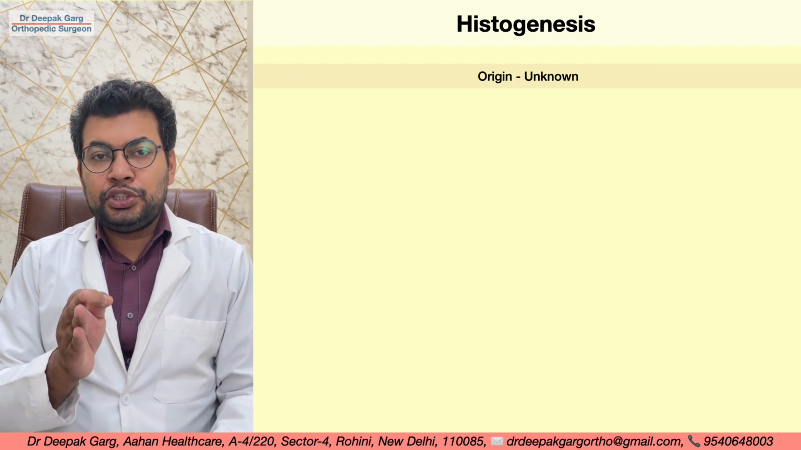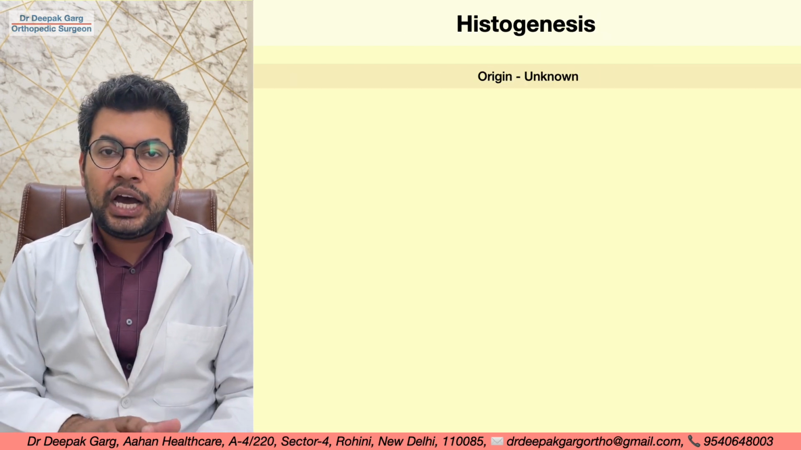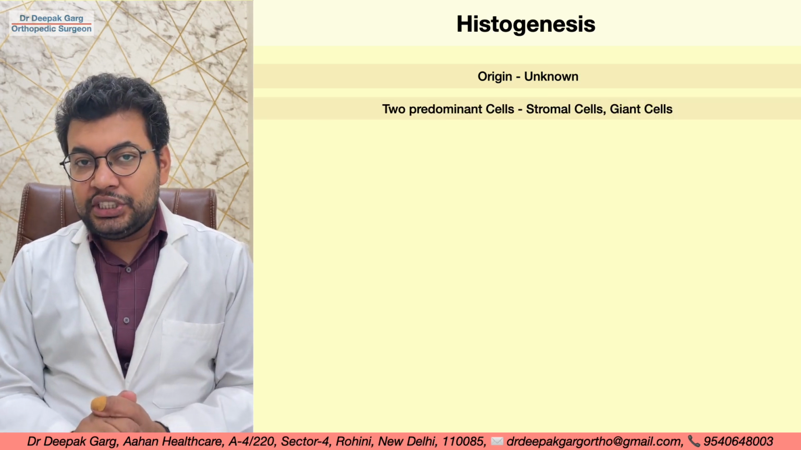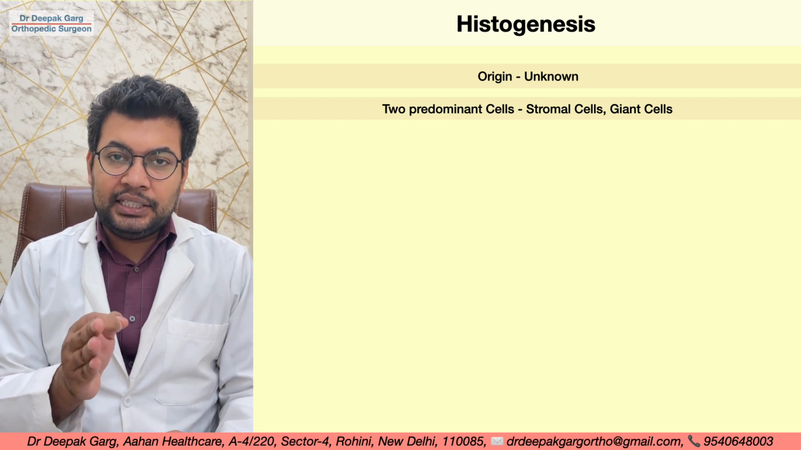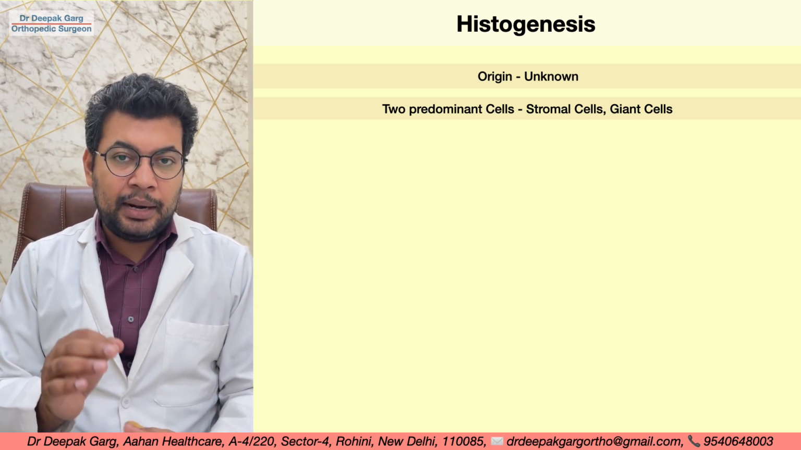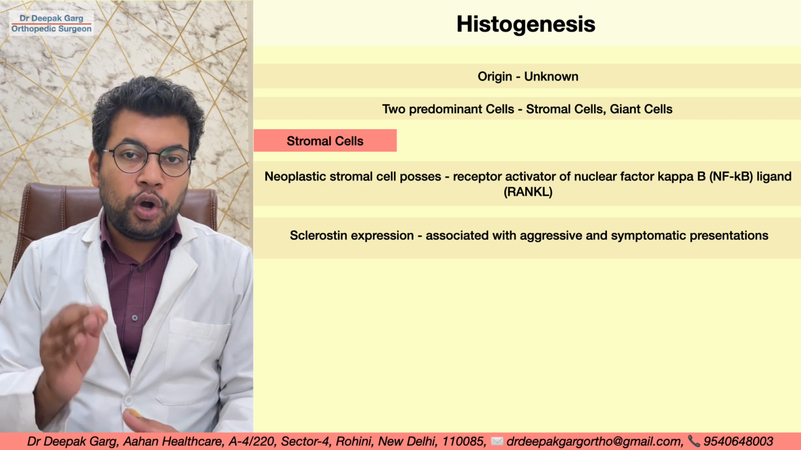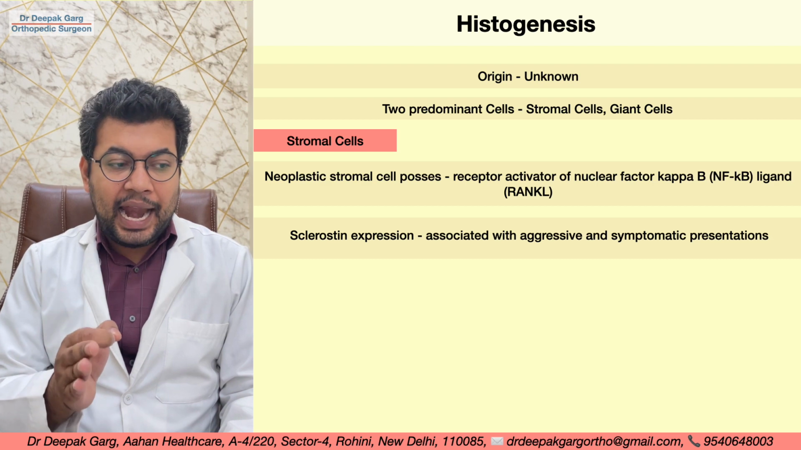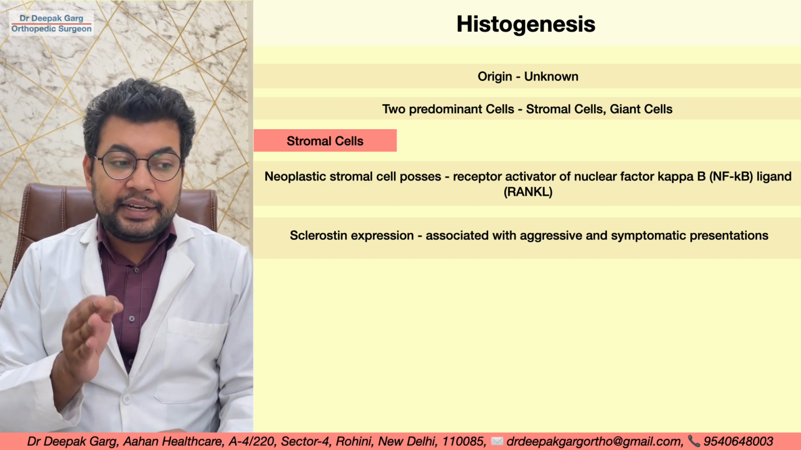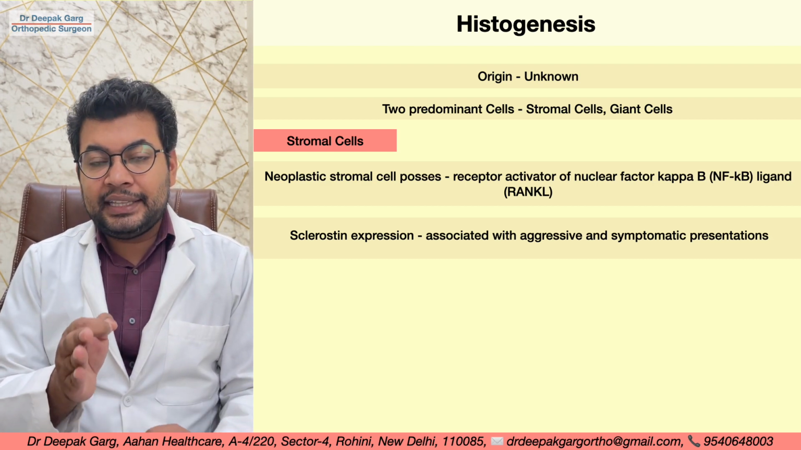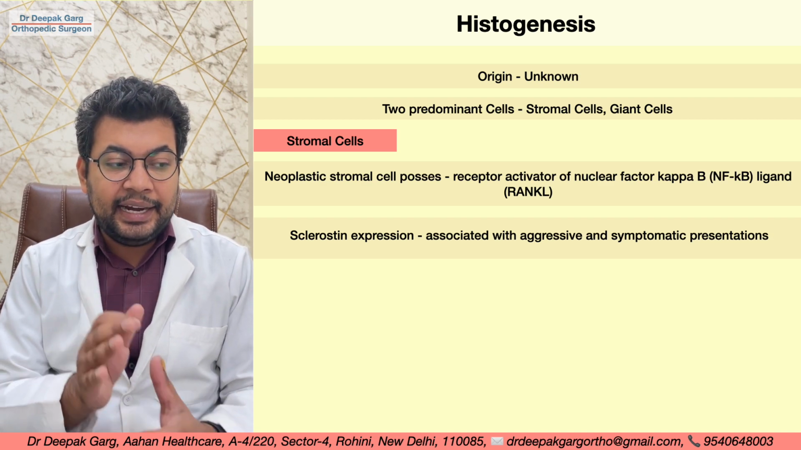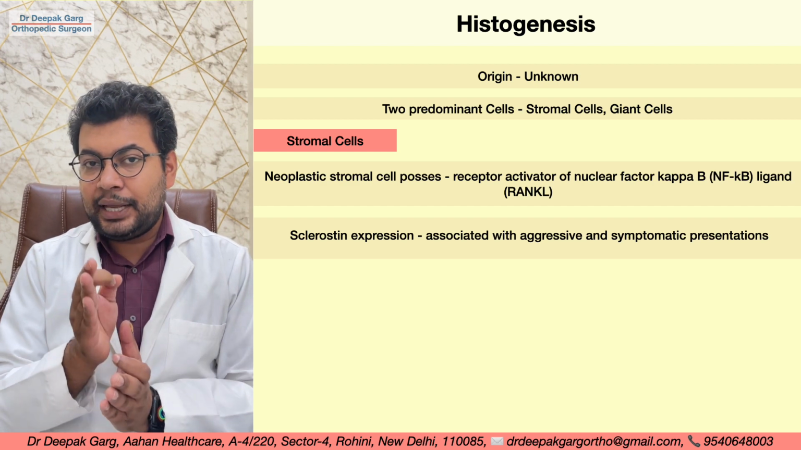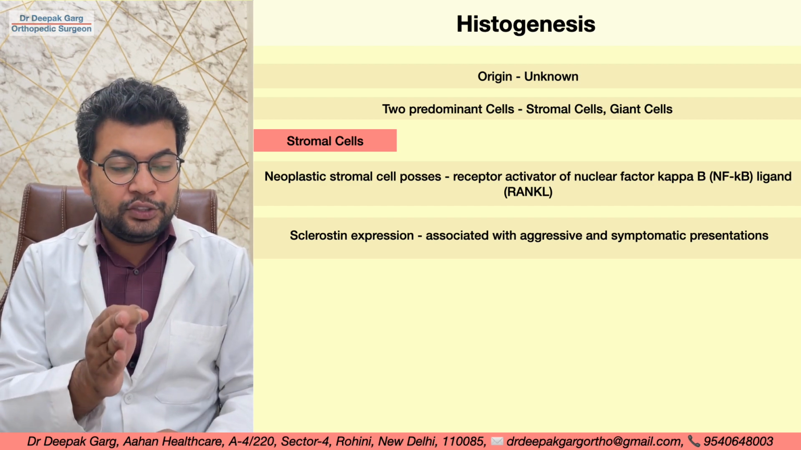So let's talk about the histiogenesis. The cell of origin is unknown, but there are two predominant cells found in GCT. One is a stromal cell and another is giant cells, which are multinucleated giant cells. Let's talk about the stromal cells. They are neoplastic stromal cells and they have receptor activator of nuclear factor kappa B. That means they express the RANK ligand and sometimes they express sclerostin also. If they express sclerostin, that indicates the aggressiveness of the tumor.